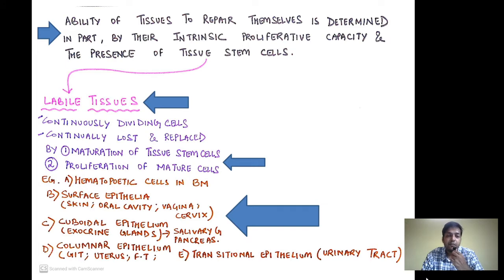Second example is the surface epithelia lining the skin, oral cavity, vagina, and the cervix. These are also constantly shed, and these need constant replacement by regeneration. Again, the lining of the ducts of the exocrine glands is by cuboidal epithelium, for example in our salivary glands and pancreatic glands. They also need constant replenishment by regeneration. Again, we are having columnar epithelium lining the gastrointestinal tract, uterus, and the fallopian tubes. And lastly, we are having the transitional epithelium lining the urinary tract.